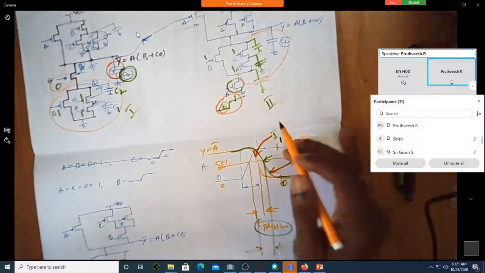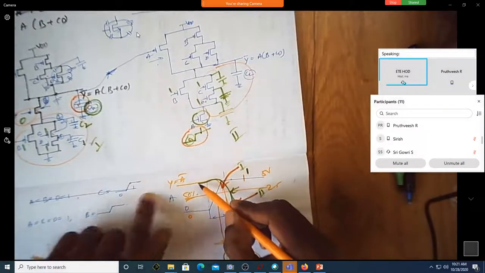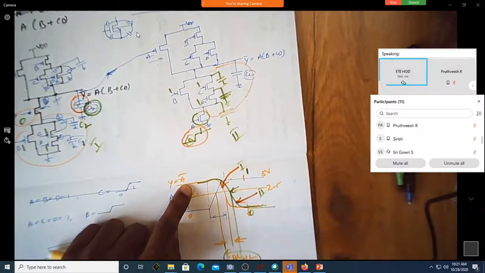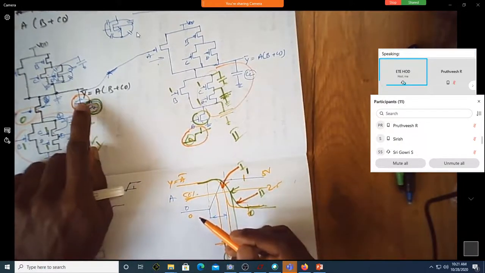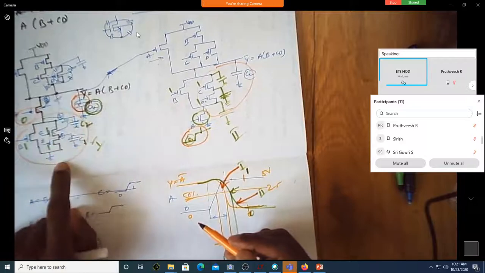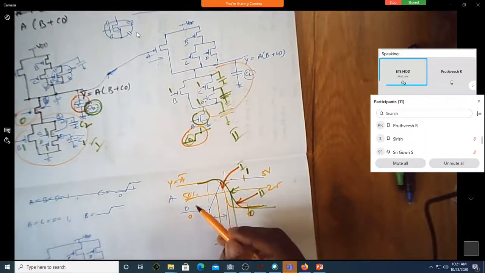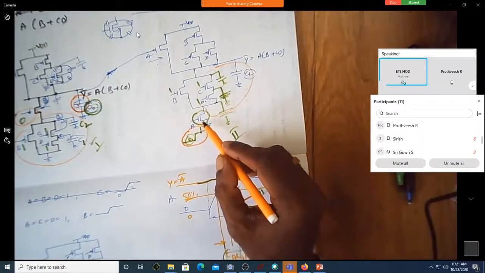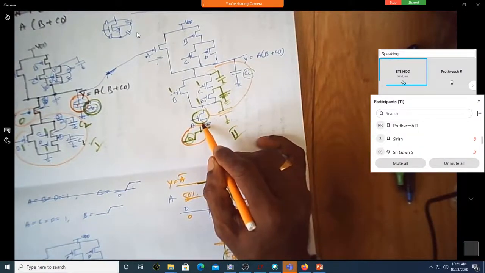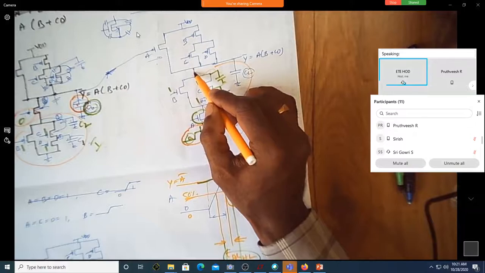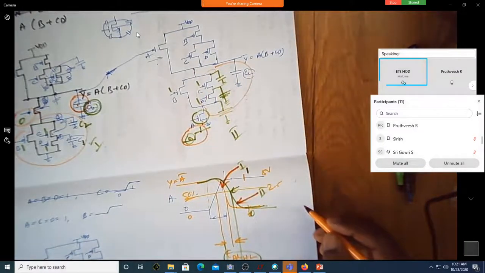Now the transition from high to low will be quick, because you are supposed to discharge only this capacitor through this path. Correct? So the moral of the story is, any critical inputs have to be placed close to the output node.